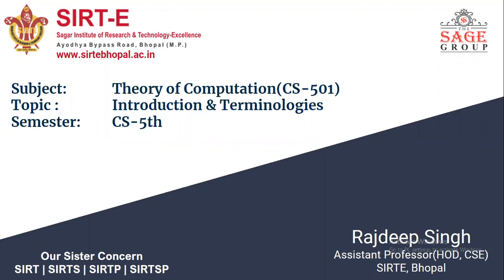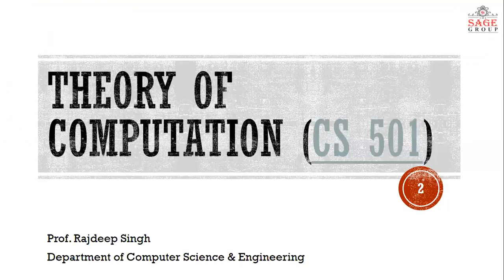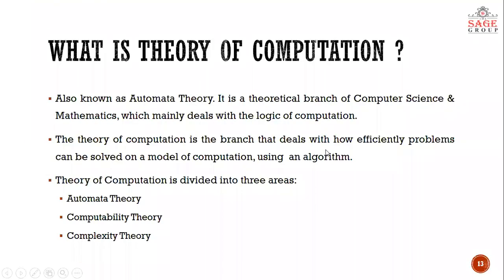Its subject code is CS501, and we start with its introduction and terminologies, which we should understand before starting the core topic of this subject. So first of all, what is theory of computation? The theory of computation, which is also known as automata theory sometimes, is a theoretical branch of computer science and mathematics, which mainly deals with the logic of computation. Whatever computation we perform, the logic behind it is dealt with in this subject, which is known as theory of computation.